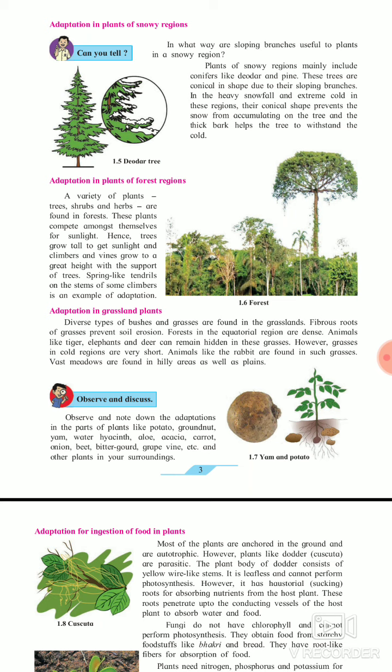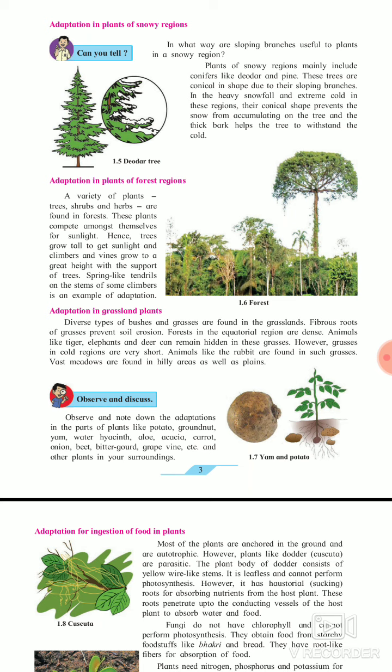So see, in what way are sloping branches useful to plants in a snowy region? The answer to this question is that these sloping branches help the tree to shed the snow. As there is heavy snowfall in the snowy region, why are these sloping branches there? After the heavy snowfall, this cone-like or sloping shape prevents the snow from accumulating on the tree, and the thick bark helps the tree to withstand the cold.